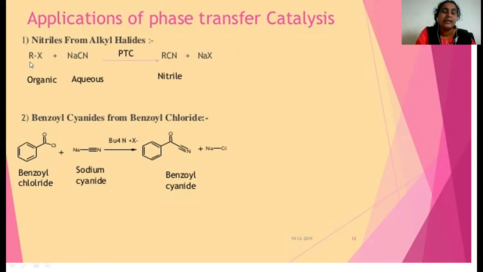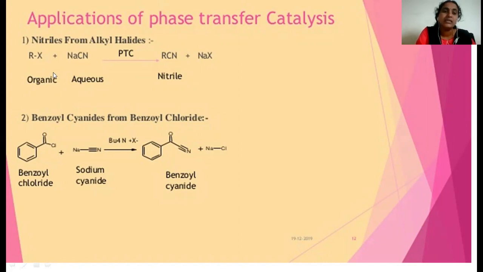This alkyl halide is an organic compound, which is soluble in organic solvents like ether. Whereas sodium cyanide is a polar compound which is soluble in aqueous solution. The alkyl halide is a non-polar compound which is soluble in ether solvent.